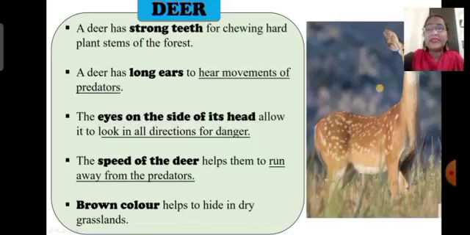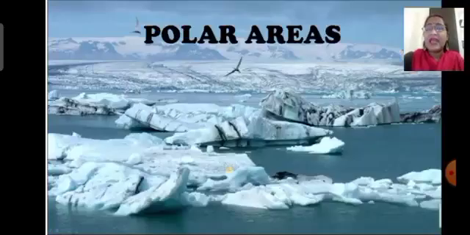Now next we'll see adaptations of animals which are present in the polar regions. We know that polar regions are found in the Arctic and Antarctic region, where the climate is extremely cold. In winters, temperature falls below -37 degrees Celsius. These regions are covered with snow. So let's study the animals which are found in the polar region and the special features or habits they have for survival in the polar region.